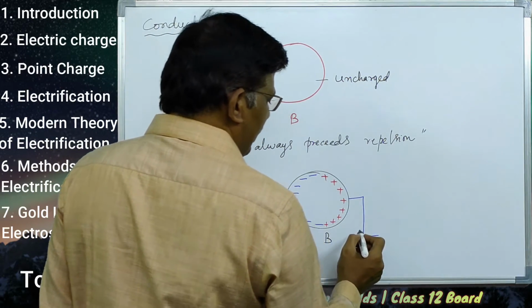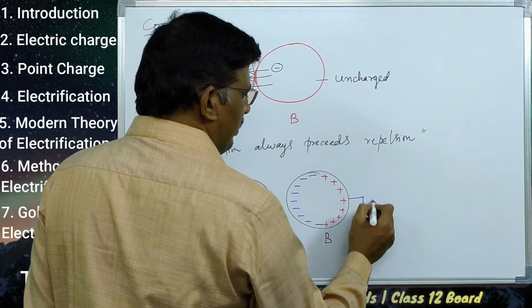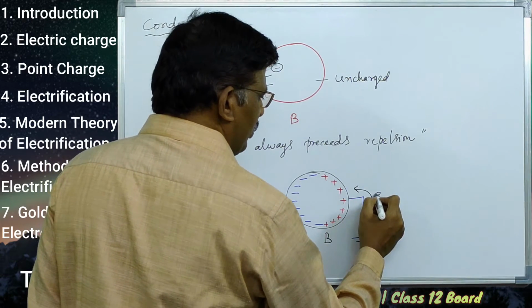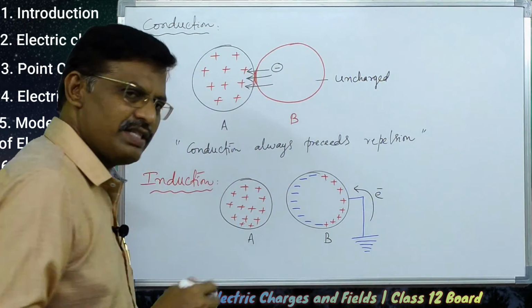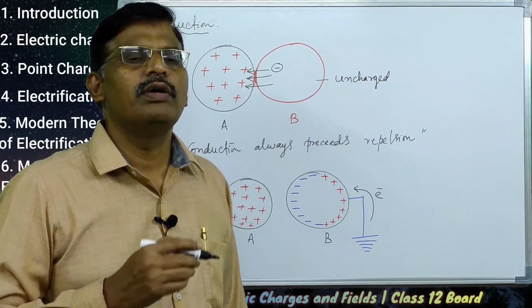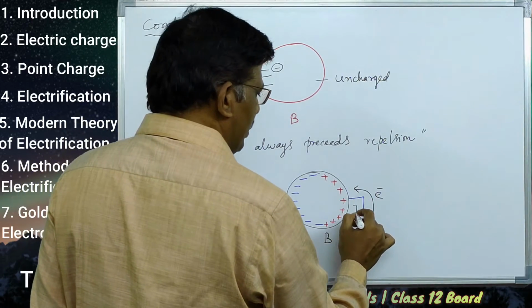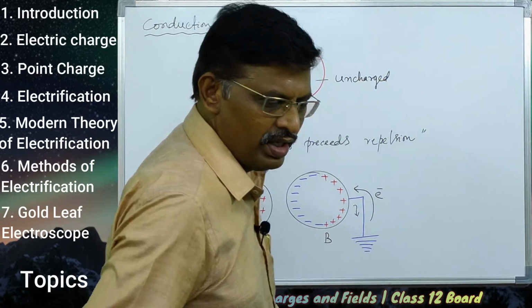So when B is connected to earth, the earth supplies the required number of electrons to B, and current flows to the ground.